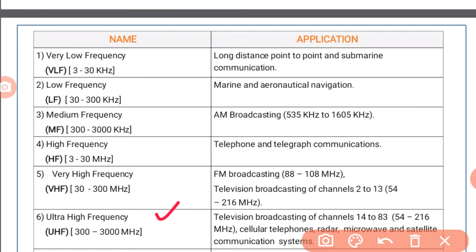Okay, for the very high frequency range, the television channels broadcast are from 2 to 13. The remaining channels are in the ultra high frequency range. These are the main applications of these frequency ranges. Low frequency range is for marine and aeronautical navigation, and medium frequency range is for AM broadcasting, which is from 535 kilohertz to 1605 kilohertz.